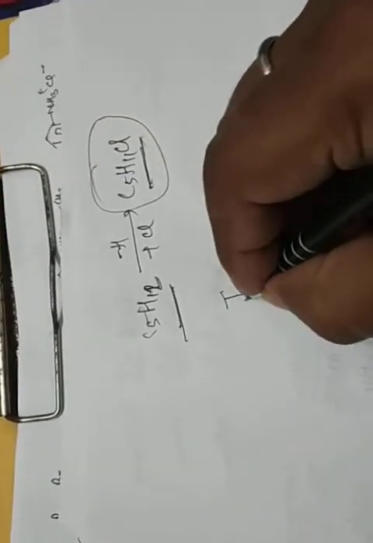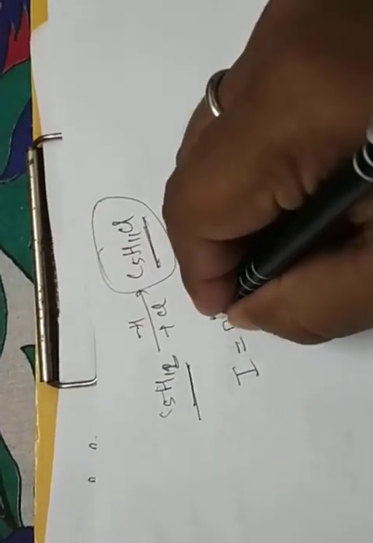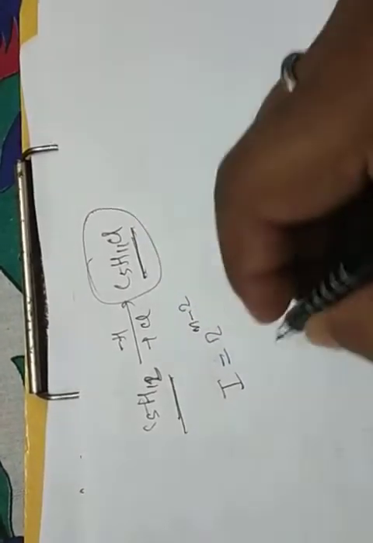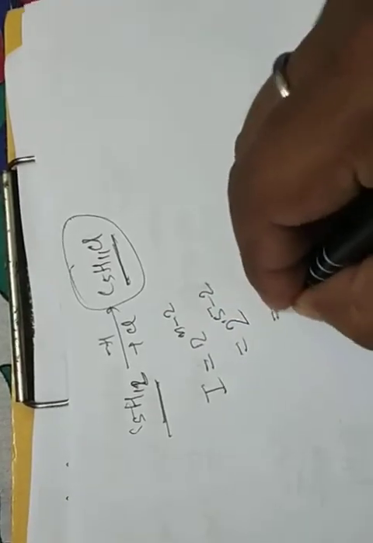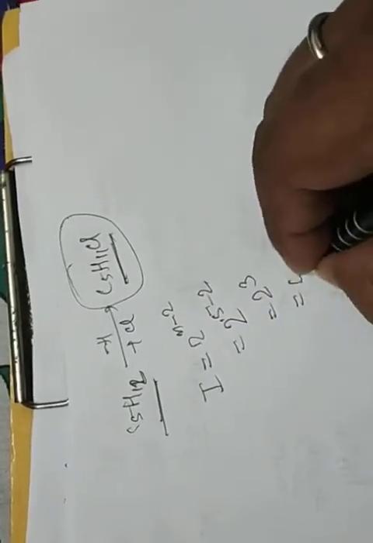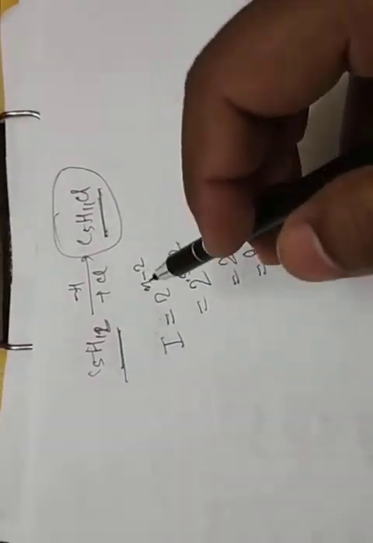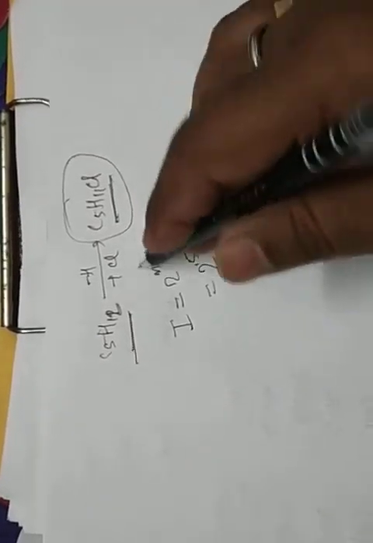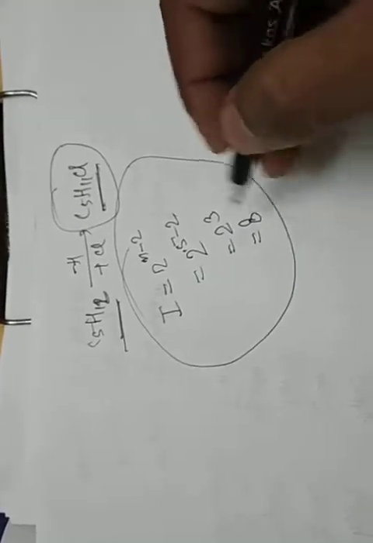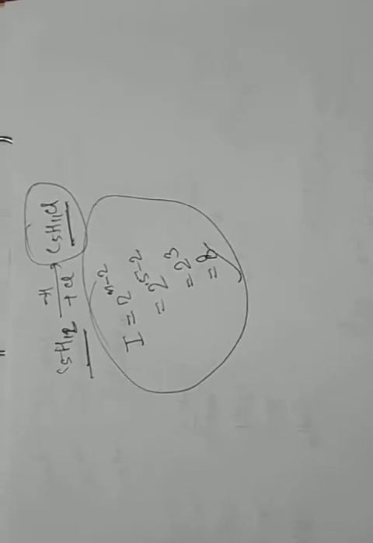So the simple trick: the formula for isomers is I equals 2 to the power (n minus 2), where n is the number of carbons. So how many carbons are there? 5. So 5 minus 2, it means 2 to the power 3, which is 8 isomers. In your question paper, if the question is how many isomers are formed in C5H11Cl, just apply this formula. 8 isomers.